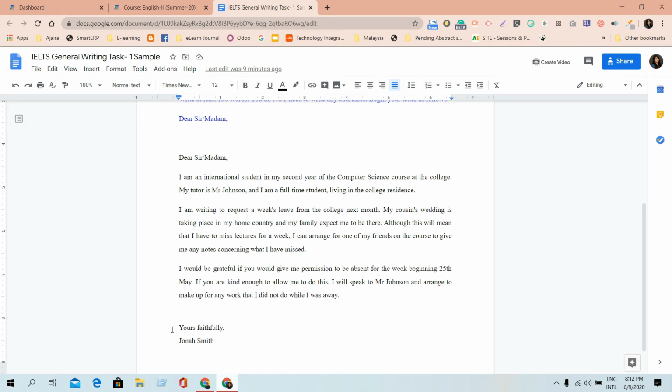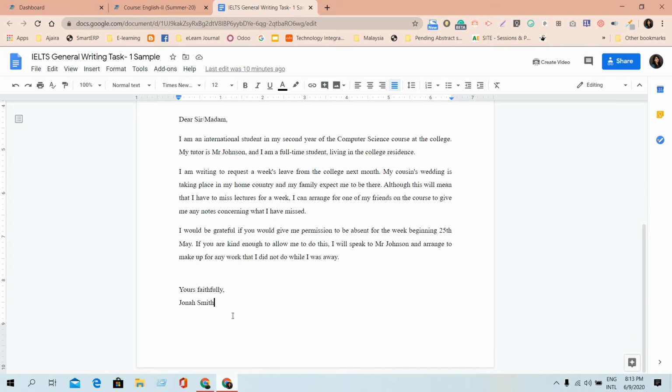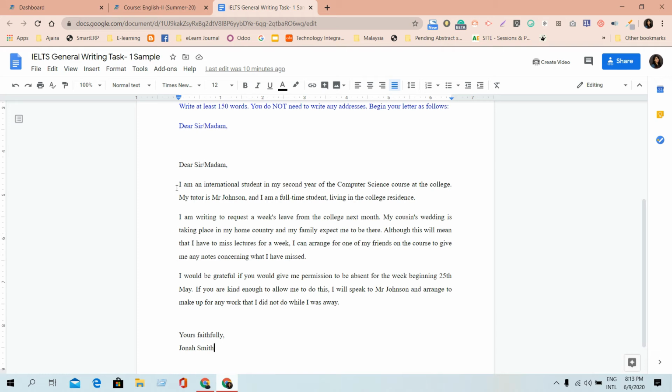After that, you should conclude this letter by writing yours faithfully or yours sincerely, whatever you would like to write here, and then give your name. From Dear to your name, all the words will be counted, and you should not include a stamp. We used to write a stamp at the end of the letter, but here you should not include it. So these are the formats of IELTS General Writing Task 1. If you just follow these things, you will get the marks.